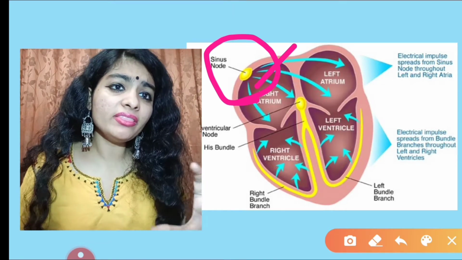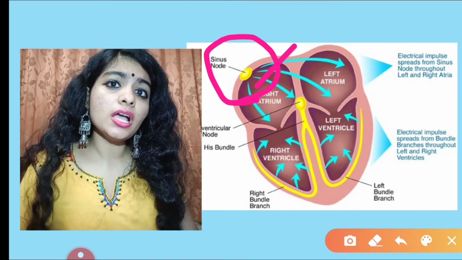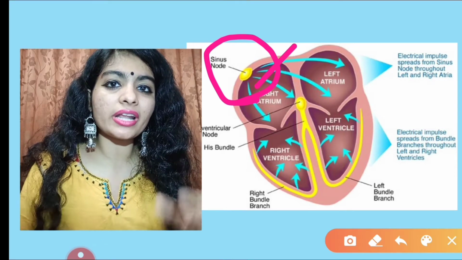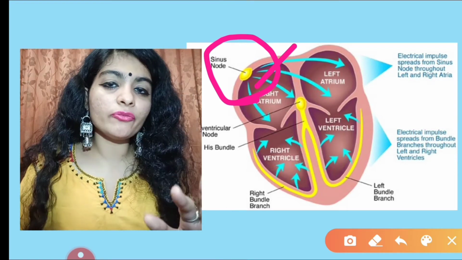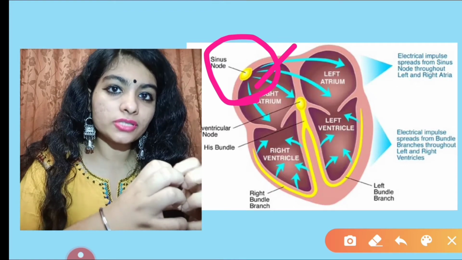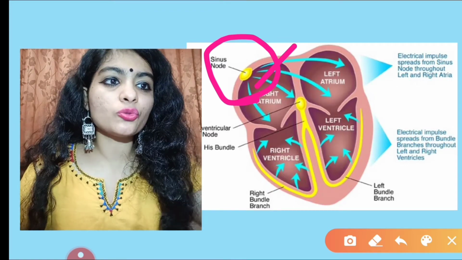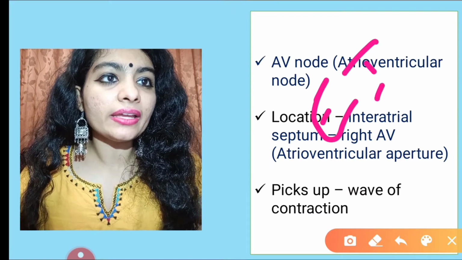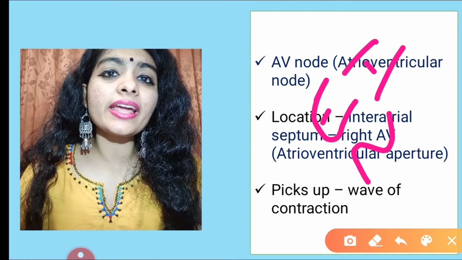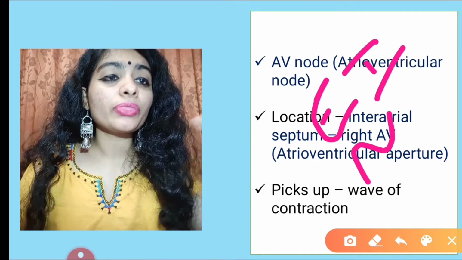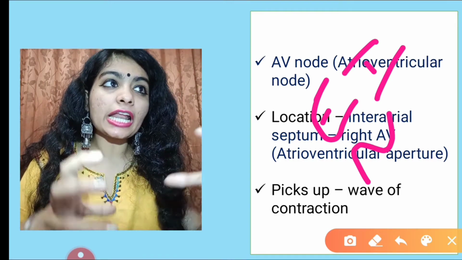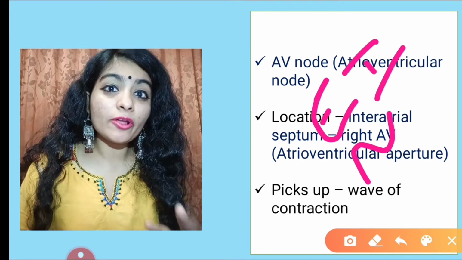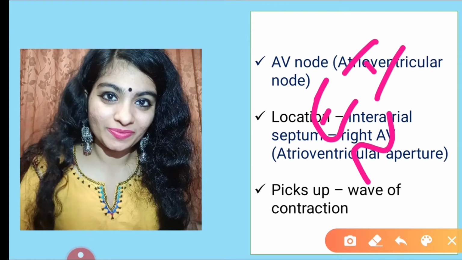Guys, when an electrical impulse is generated, it stimulates contraction of the heart. As we said before, for the contraction of the heart to take place, an electrical impulse has to be generated. So the electrical impulse is directly proportional to the contraction of the heart. It regulates the contraction, the speed, and the pace of contraction of the heart.